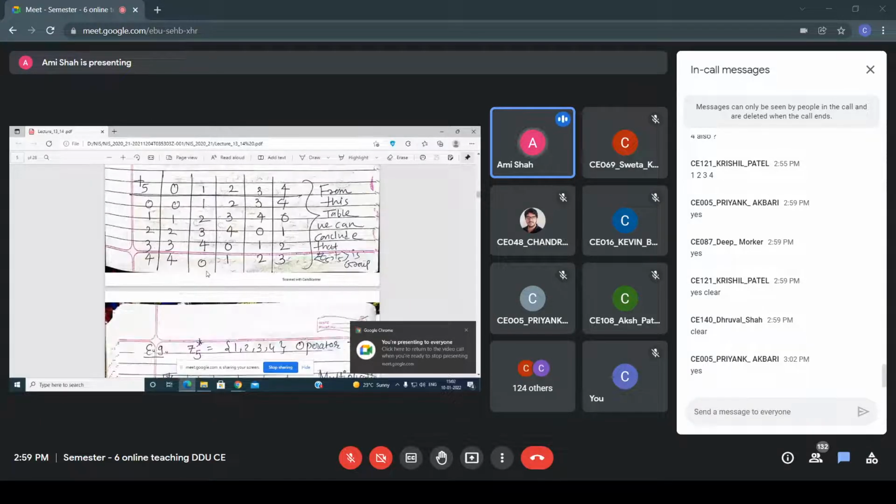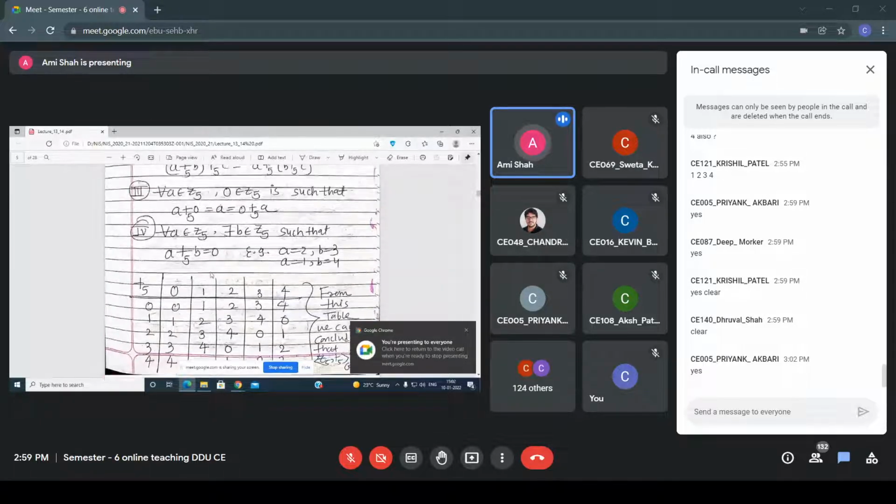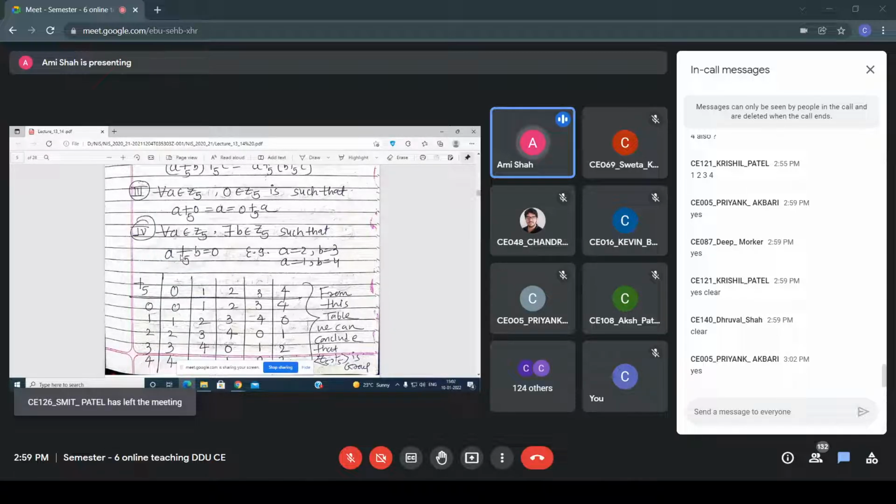Now see the fourth property, everyone. Let's say a belongs to Z5, and consider a = 2. Now for a = 2, which element am I taking such that I am getting 0 as the answer?